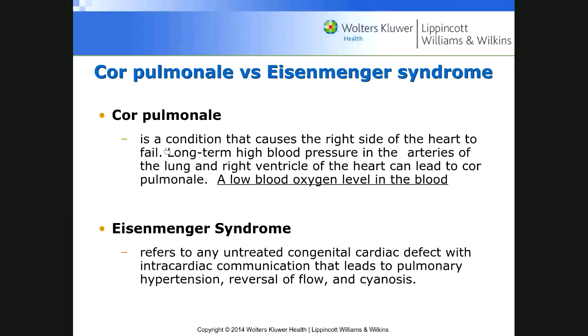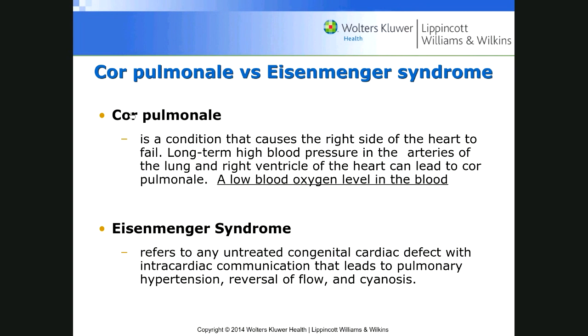So the term cor pulmonale is defined as a condition that causes the right-hand side heart to fail. Long-term high blood pressure in the arterioles to the lung and the right ventricle leads to what we consider cor pulmonale, right? So right-hand side heart failure, low blood oxygen level.